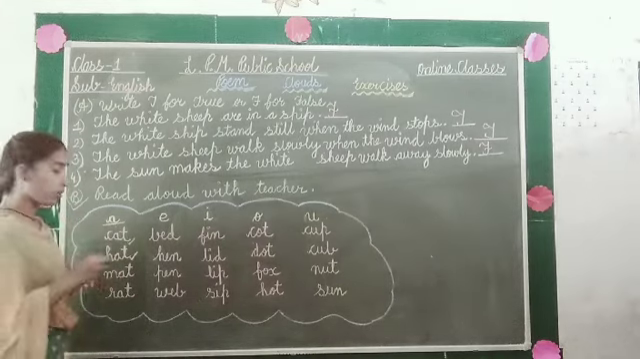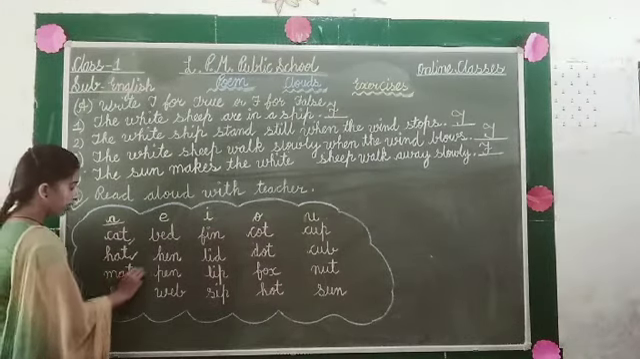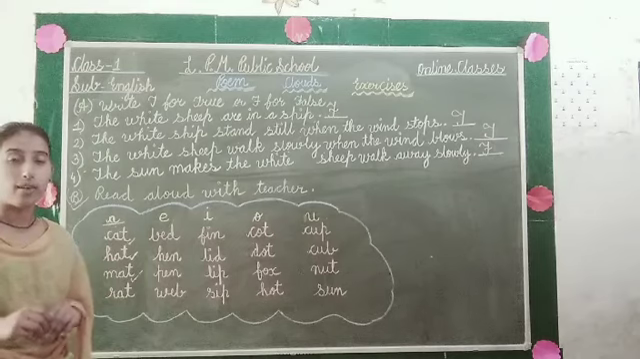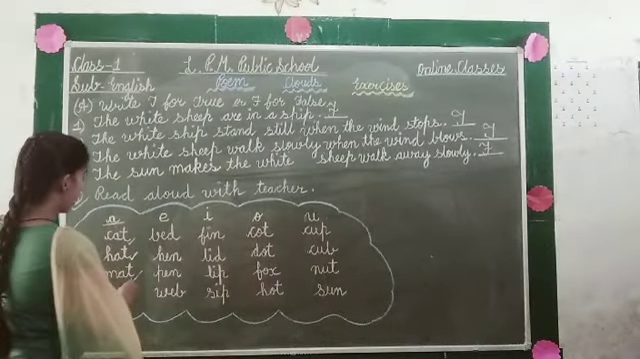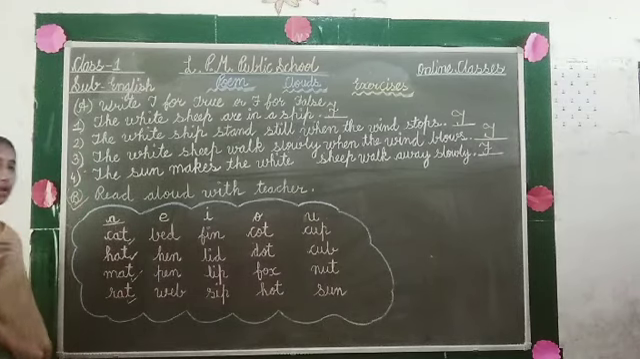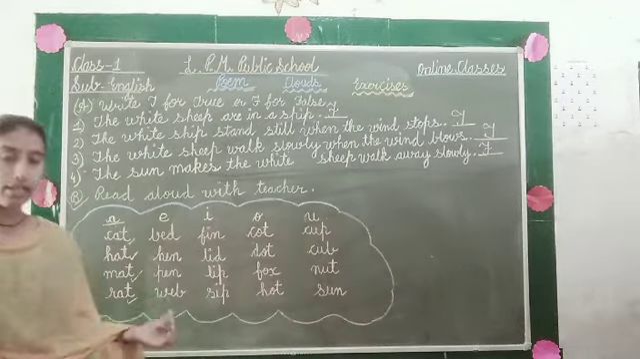After that, the third one is M-A-T, mat. What is this? M-A-T, mat. Moving to the next, there is R-A-T, rat. What is this? R-A-T, rat.